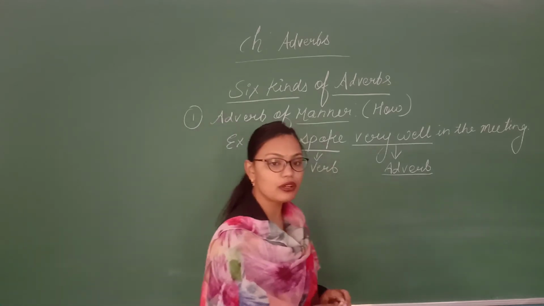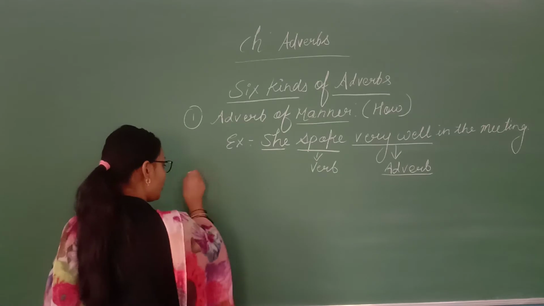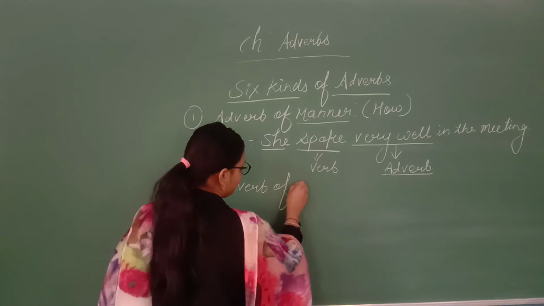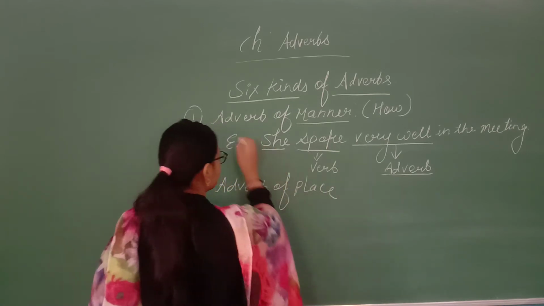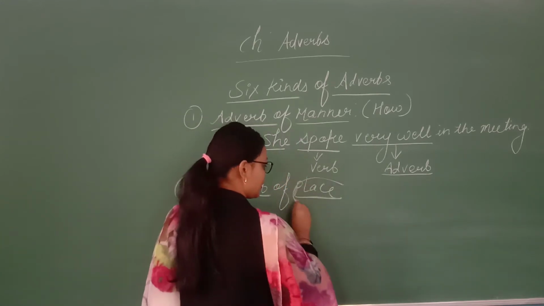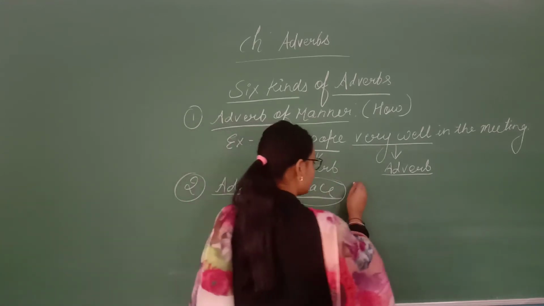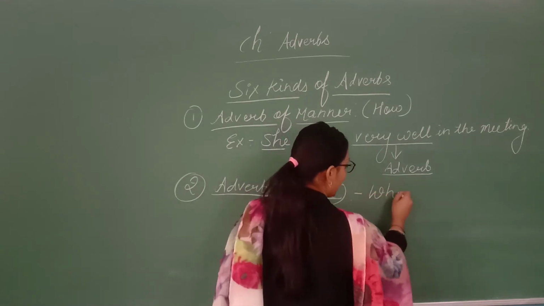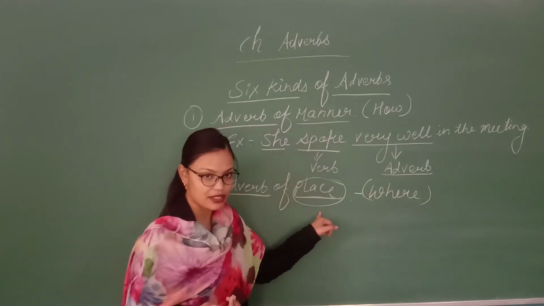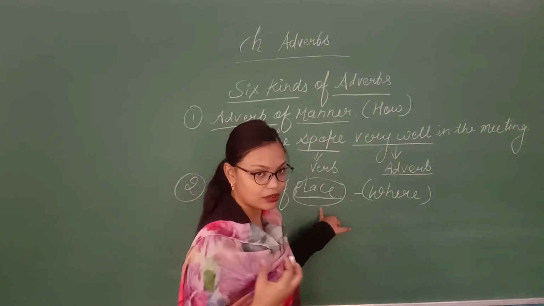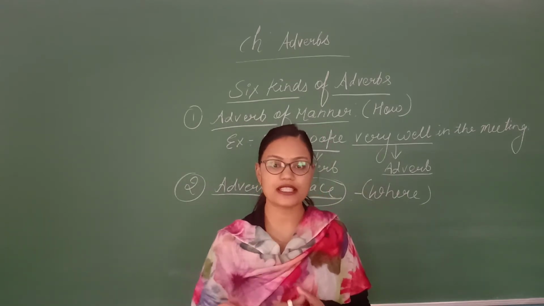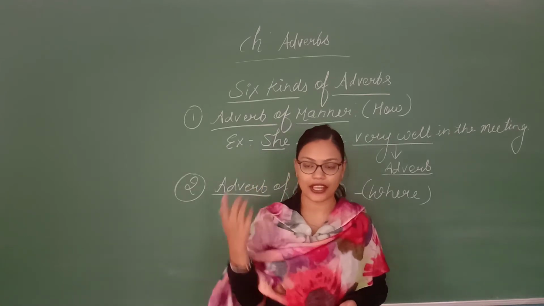Then we have adverb of place. Second, you need to learn we have adverb of place. When I am saying place, the question we need to ask is where. So always start questioning with the word where. Where means we are talking about a place. Adverb of place tells where the action took place, the place where any action took place.